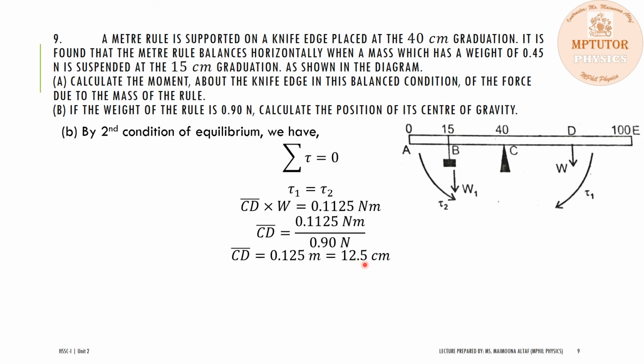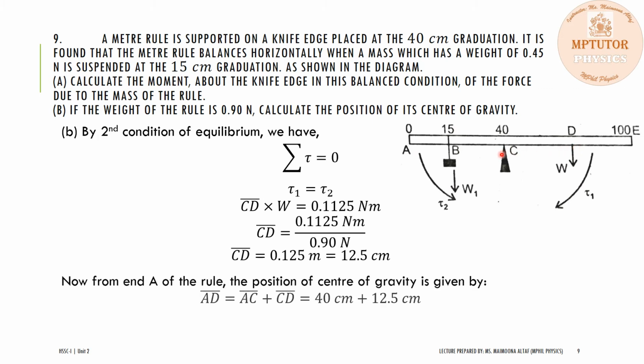So now dear students, remember one thing, this is the distance between the points C and D, and we are asked to find the position of the center of gravity. So we have to calculate the position of the center of gravity from the point A. The distance AD will be equal to the distance AC plus the distance CD, which is 40 centimeter plus 12.5 centimeter, equal to 52.5 centimeter. So the position of the center of gravity will be 52.5 centimeter.